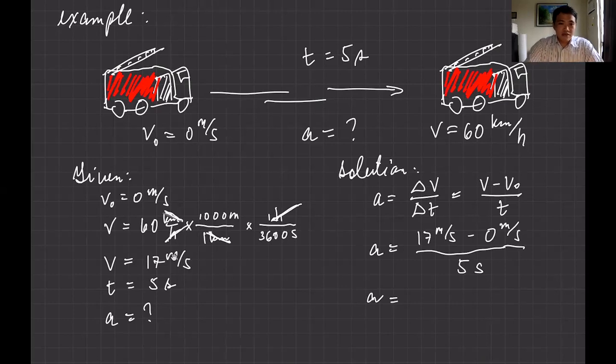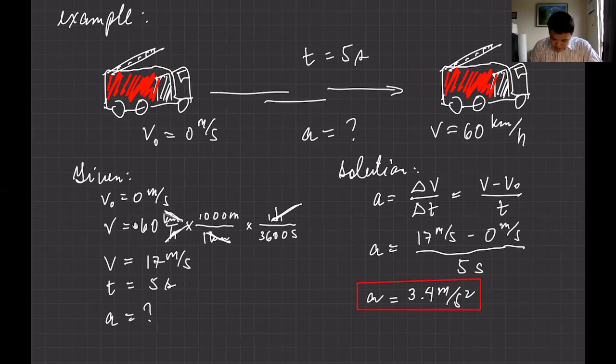You can use your calculator. Okay, and I was able to get 3.4 meter per second squared. So this is my acceleration for this example. So what does it mean? It means that for every second, the velocity increases by 3.4 meter per second.